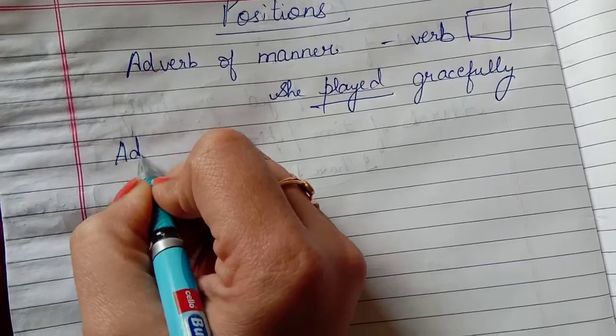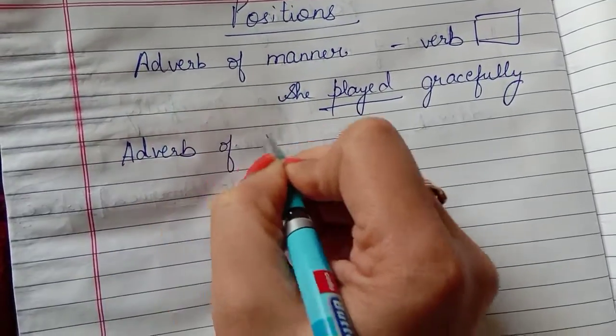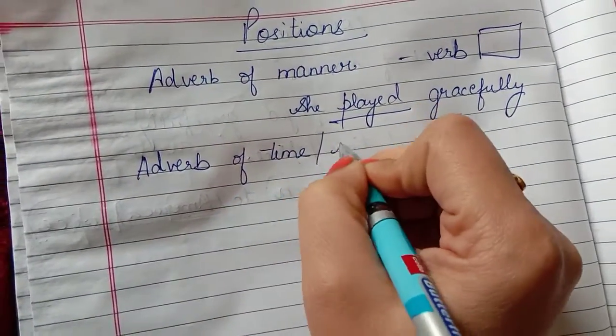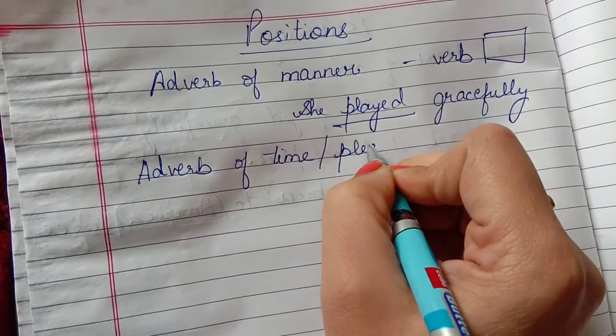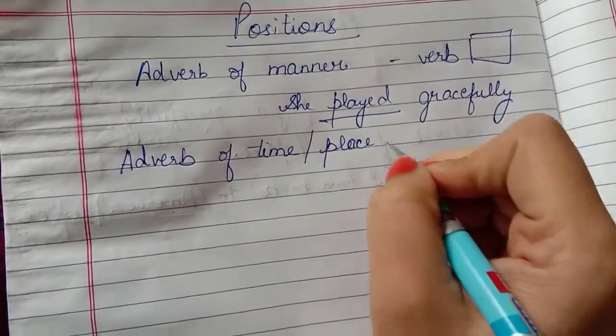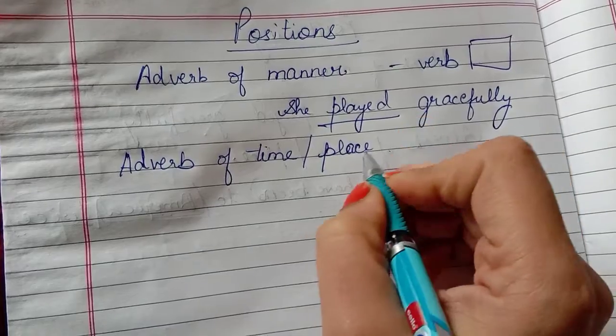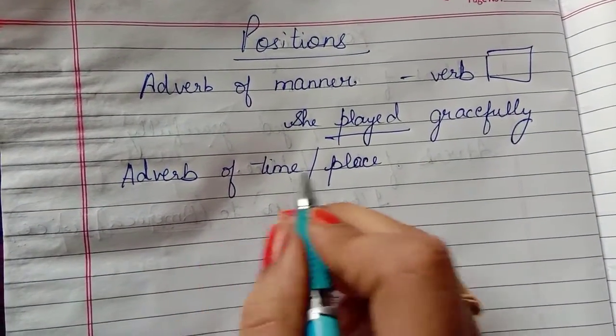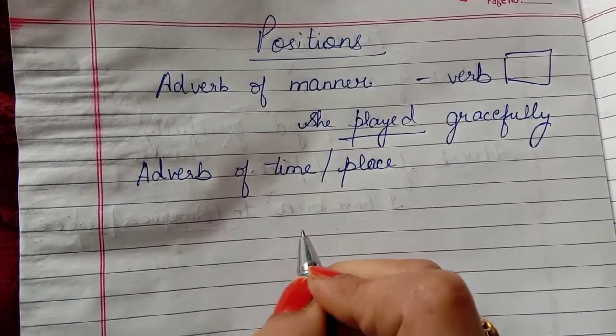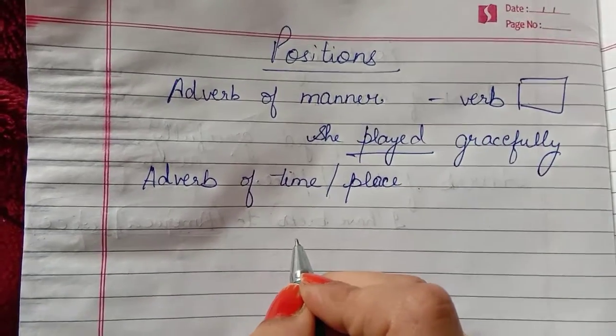In the same way, if I'm using the adverb of time or maybe the adverb of place, which is describing where the action is taking place or when the action is taking place, that will always be placed after the object of the verb in that sentence.